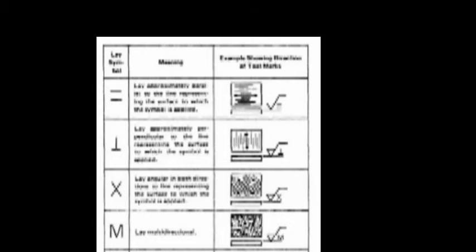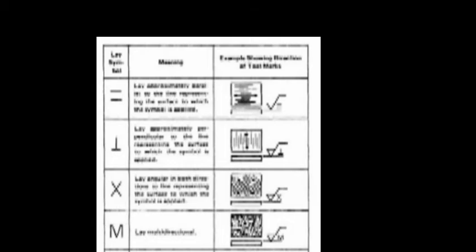And next one is the angular. If lay is angular, it is indicated by the capital X. So that means lay angular in both the directions to the line representing the surface to which the symbol is applied. Example like traversed end mill, side wheel grinding.